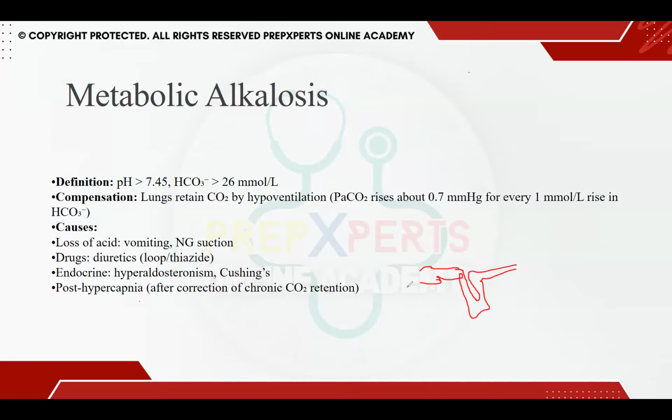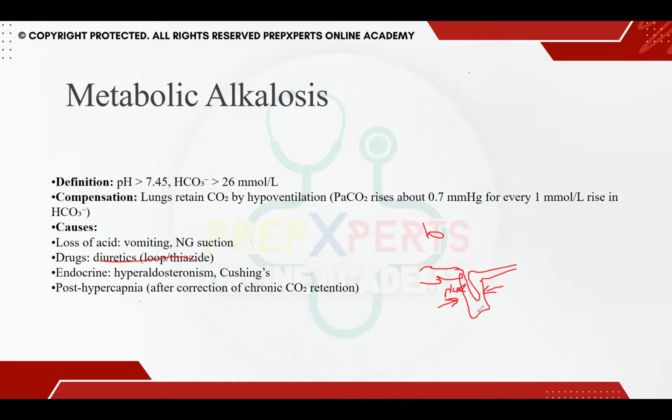Okay. So if you're talking about diuretics and how diuretics cause metabolic alkalosis, understand that loop or thiazide diuretics act on either the thick limb or thin limb of the loop of Henle, and they are acting on the sodium potassium pump. What else are they doing? We give diuretics because we are trying to lose volume of fluid from the body.